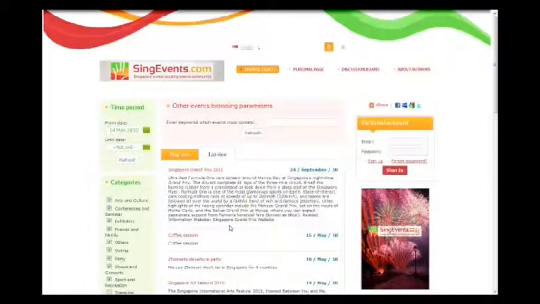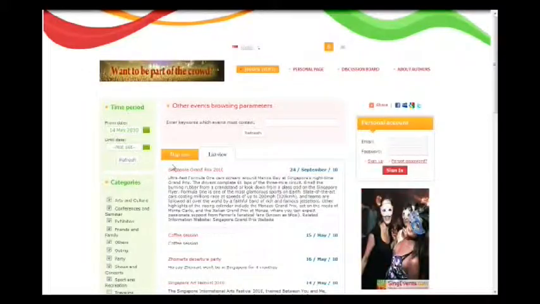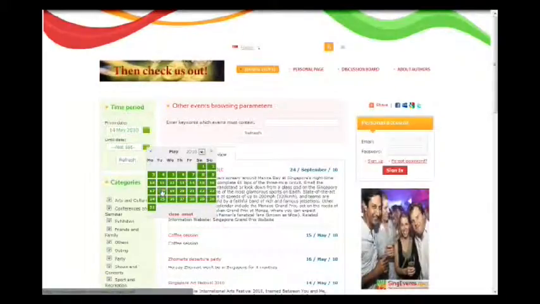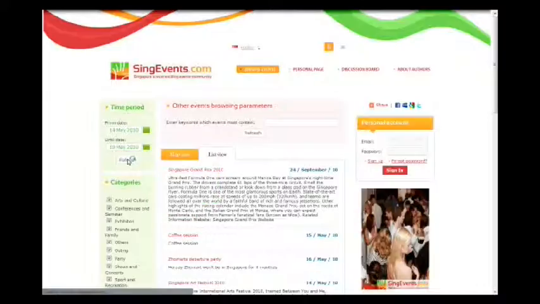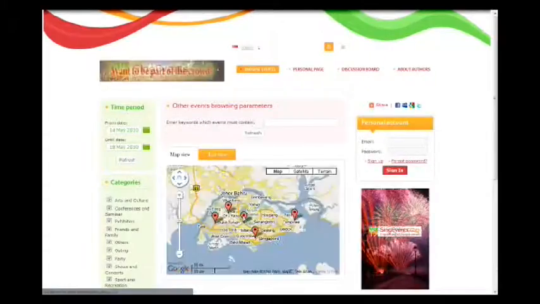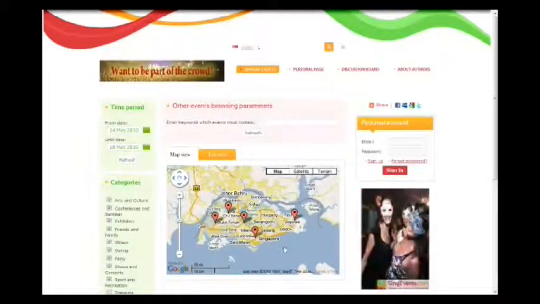To cater to your special needs, we even implemented some filters, like a calendar where you can choose the date until which you want to see events, for example, the 18th of May. If you refresh the site then, we can see that our map is shrunk to only 5 events.